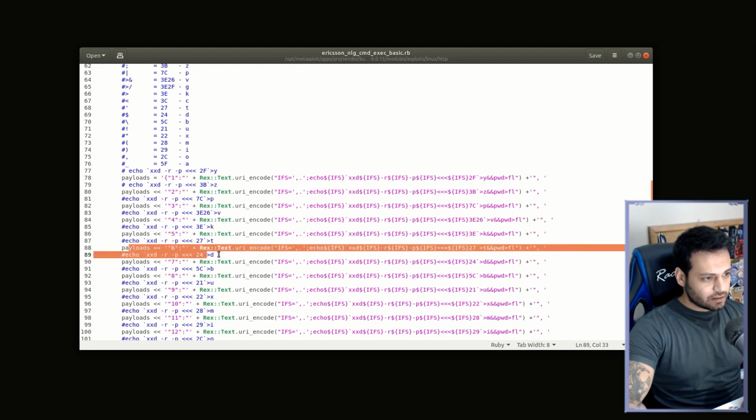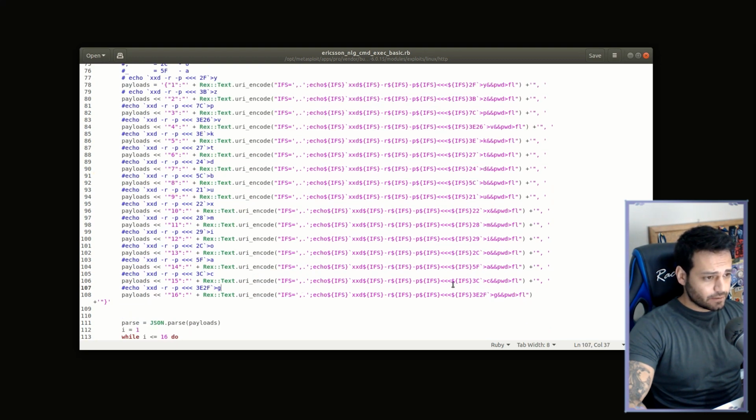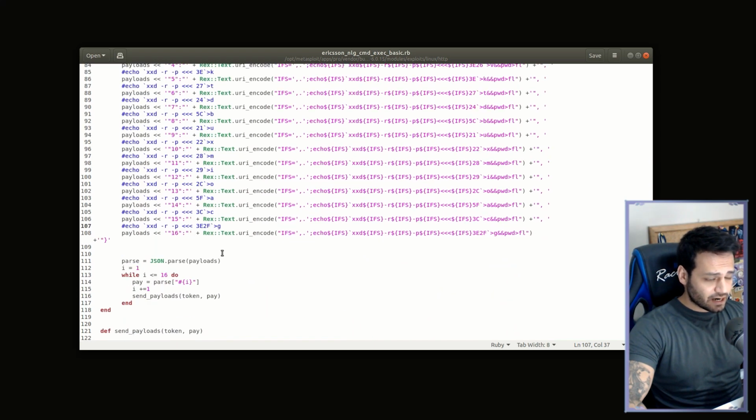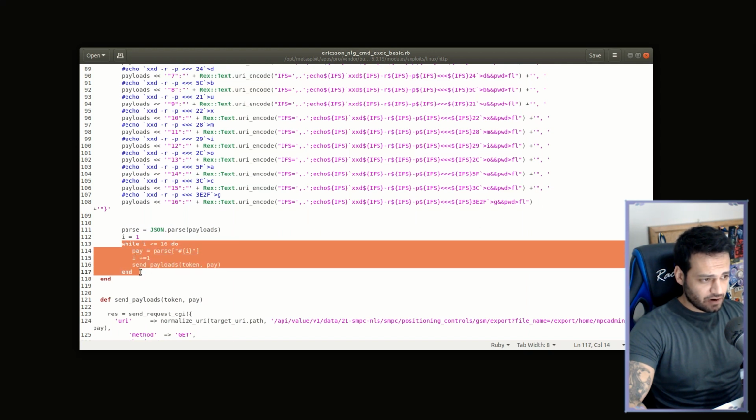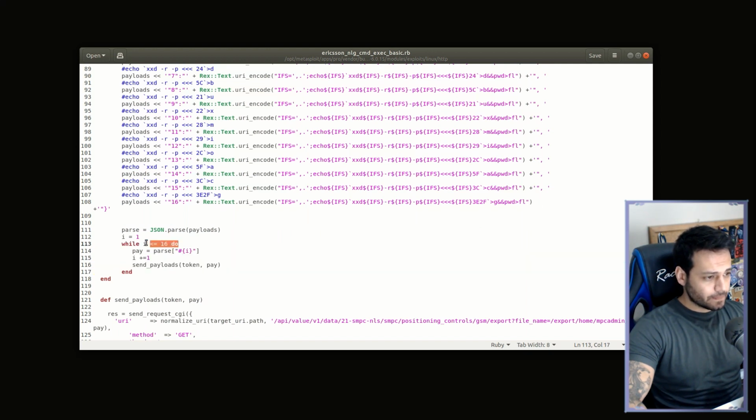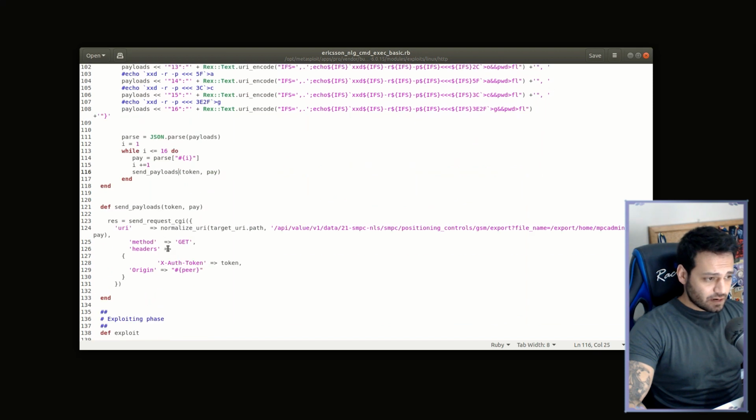We need to create the restricted characters files on the server, and I choose to use JSON, and they have a number to send to the server with a while function, and in this while function the pipe parameter we are using.